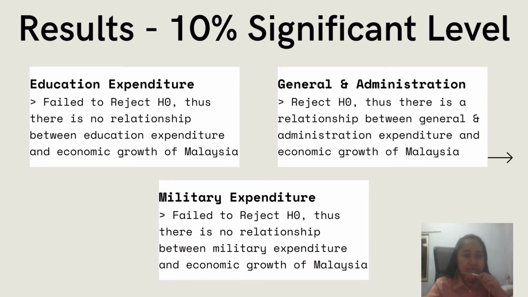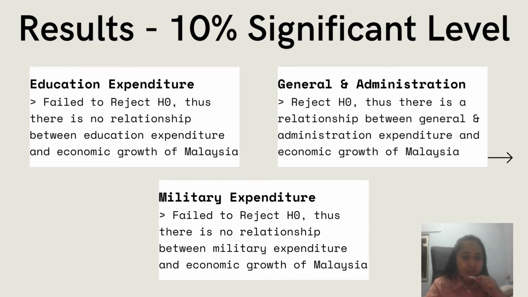As for the 10% significance level, variables that have a p-value lower than 0.1 are significant. On the other hand, variables that have a p-value higher than 0.1 are insignificant. In summary, only general and administration expenditure is significant, which means it has a relationship with the economic growth of Malaysia.